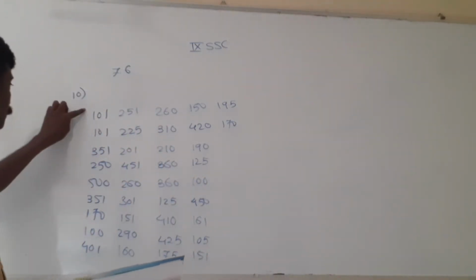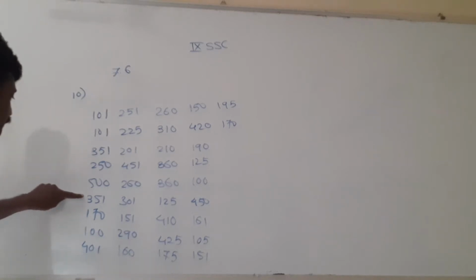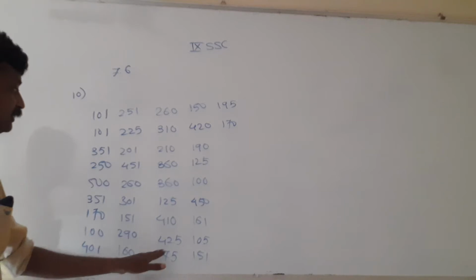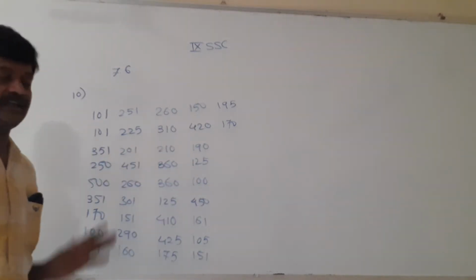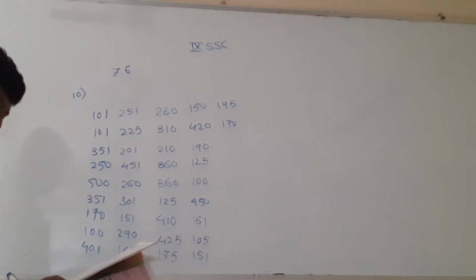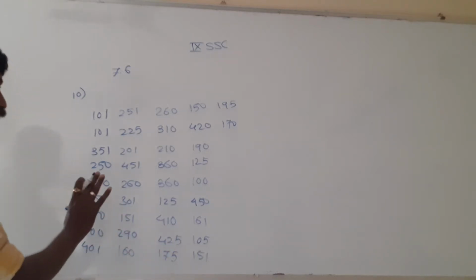Let us cross check. 1, 2, 3, 4, 5, 6, 7, 8, 9. 9 to 18, 27, 36, 37, 38. So the information is of 38 people. 38 people donated. The amount in rupees were as follows. So this is the amount in rupees.